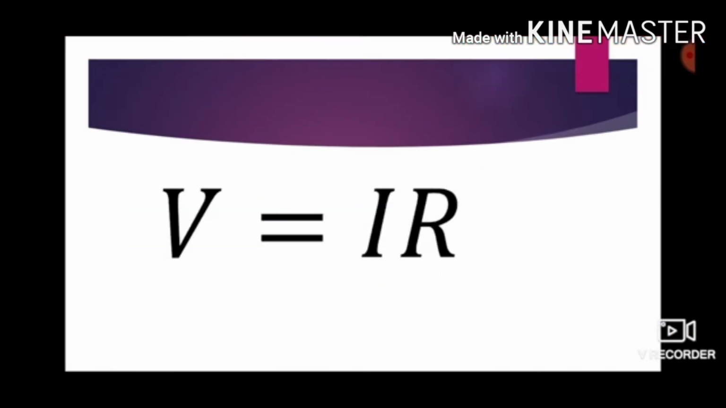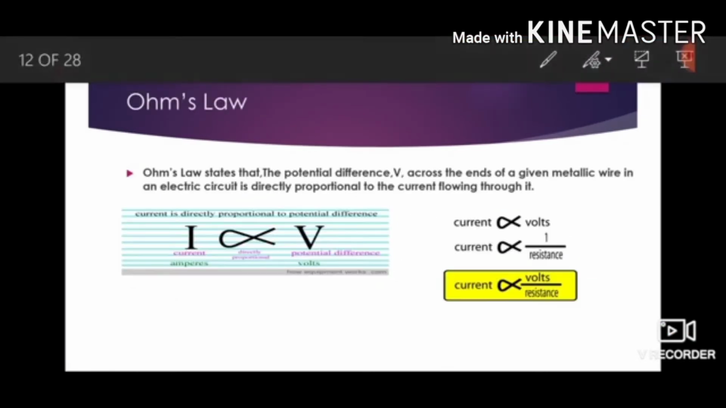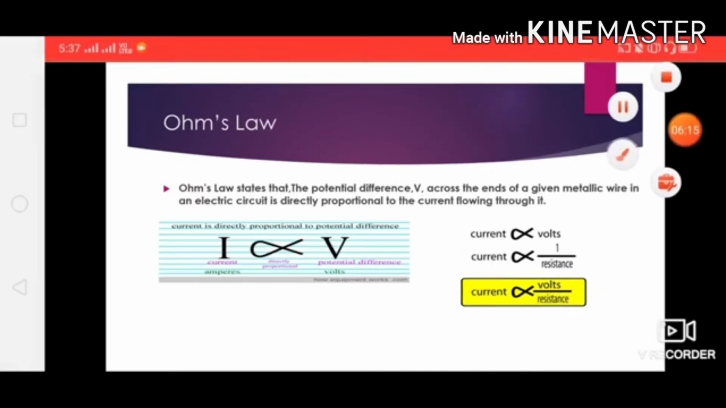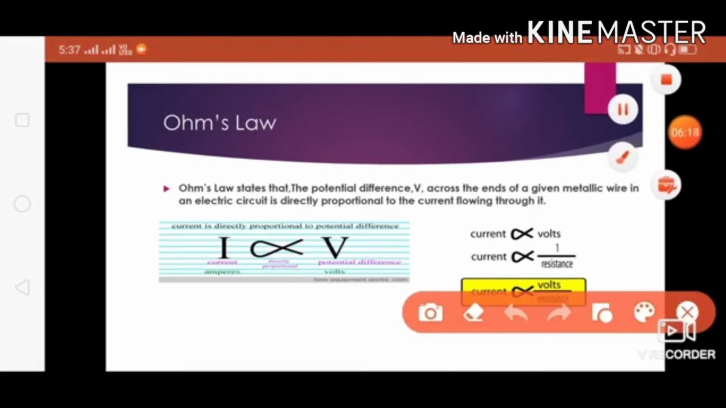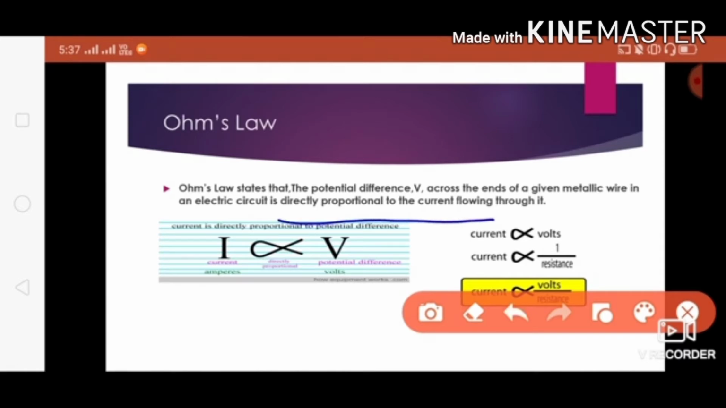So you can see here V equal to IR. I'll just take the pen. Once again I'll define what Ohm's law is. Ohm's law states that the potential difference between the ends of a conductor is directly proportional to the current flowing through it, or current is directly proportional to voltage, or current is inversely proportional to resistance, right. So you can define I is directly proportional to V and I is inversely proportional to R.